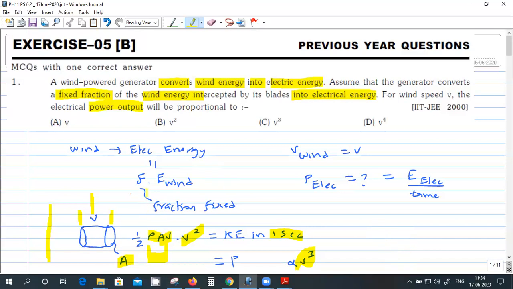For the sake of completeness, what he's saying is wind energy is converted to electrical energy, and this conversion is not 100%. Not all wind energy is getting converted; there's some sort of efficiency factor, a fraction. So this is the wind energy, and there is a factor F, but he's just asking proportional. So the dependence is v cube.